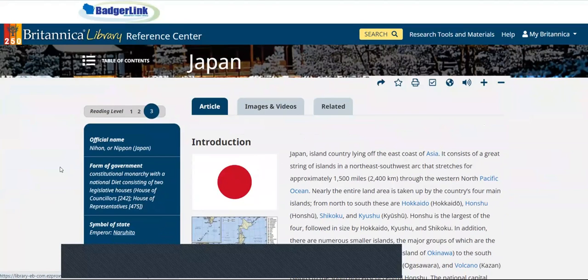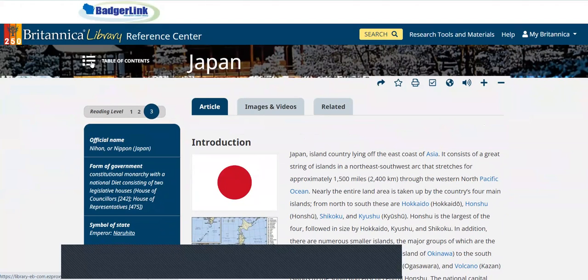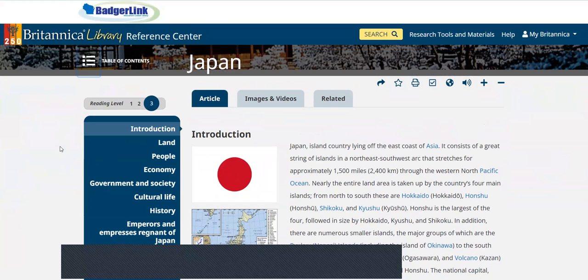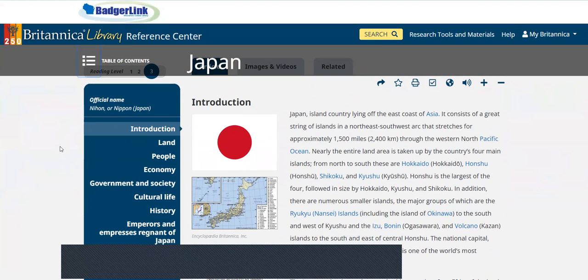Let's say that maybe you are comparing and contrasting the types of food that is eaten. If you go to the table of contents, typically that type of information, whether it's about marriage, customs, culture, religion, food, that's typically either in people or cultural life.